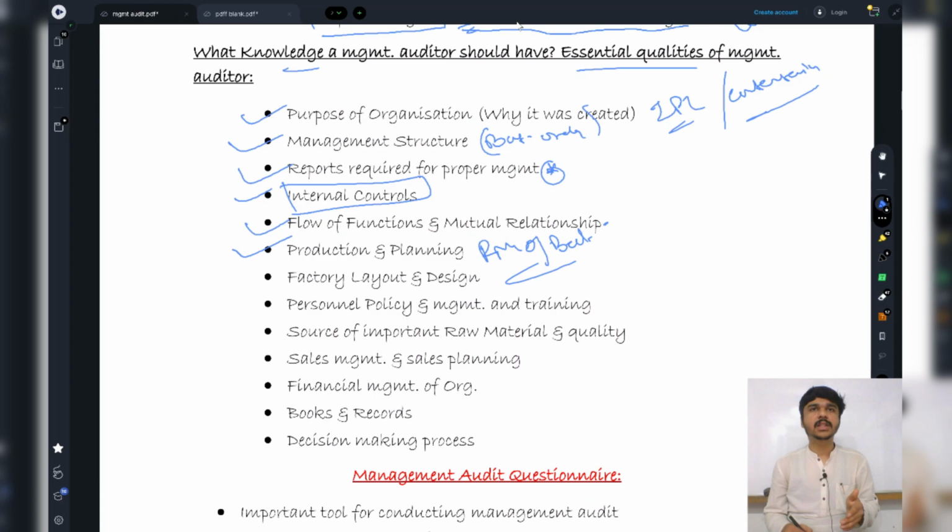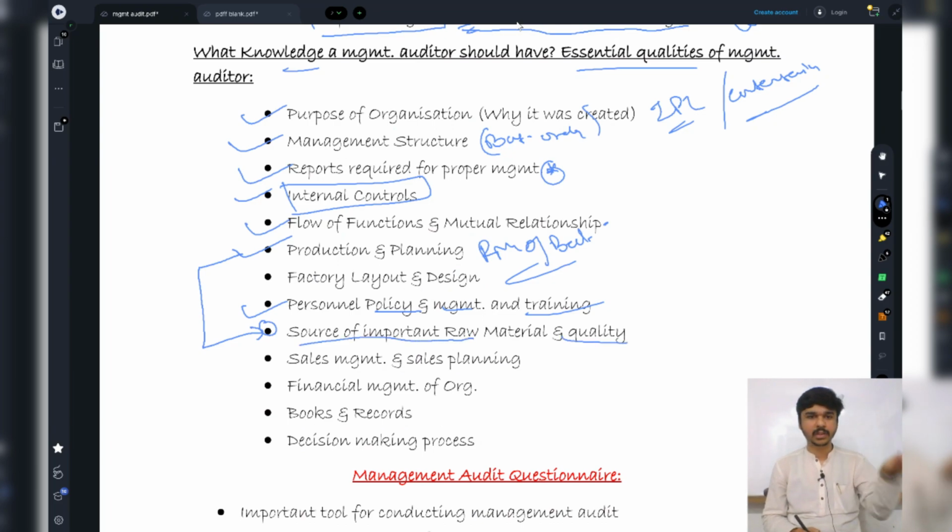Now I'm going to check if someone is complaining that I am not being paid well, that's why I'm not playing well. So I will check the personal policy, management and training. Whether good training has been given, what is the personal policy and management, whether quite good remuneration is being given or not. Same as what I told here, raw material of bats. I'm going to check the sources of important raw materials and their quality for the bat being produced.